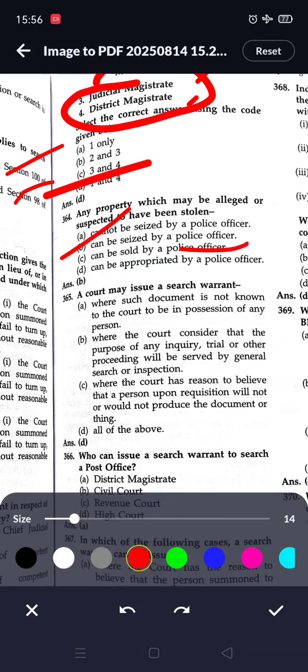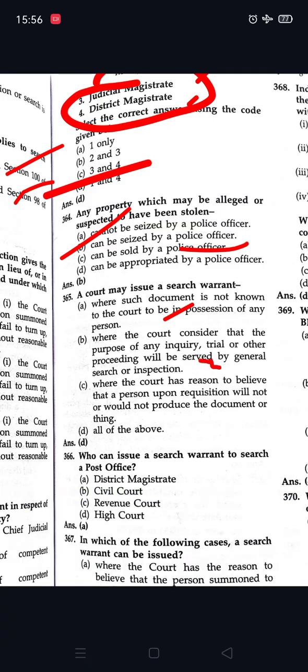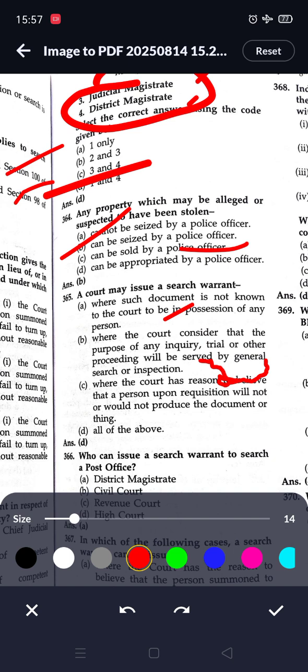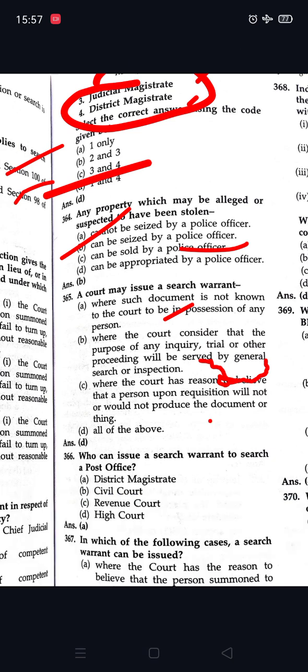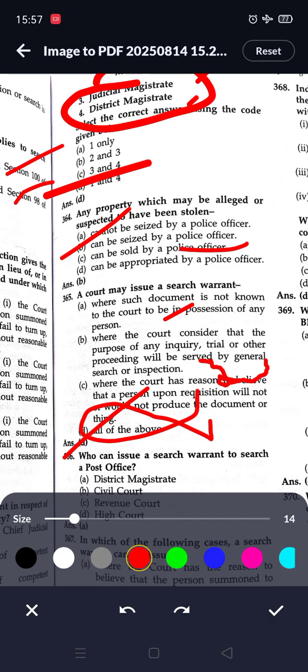A court may issue a search warrant: where such document is not known to the court to be in the possession of any person, where the court considers that the purpose of an inquiry, trial or other proceeding will be served by a general search or inspection, where the court has reason to believe that a person upon requisition will not or would not produce the document. So here all options are correct, so option D is correct.